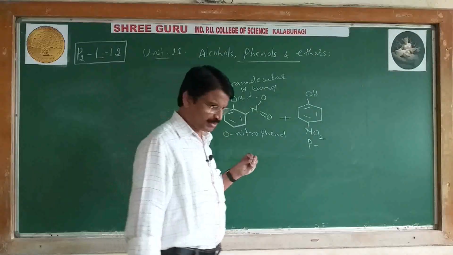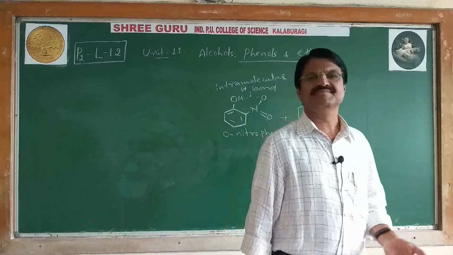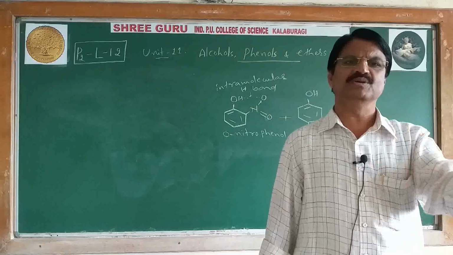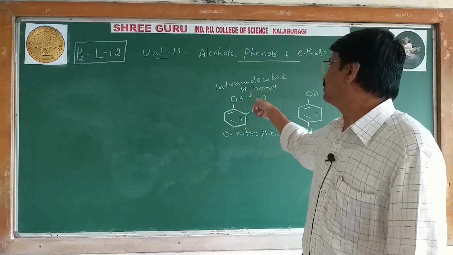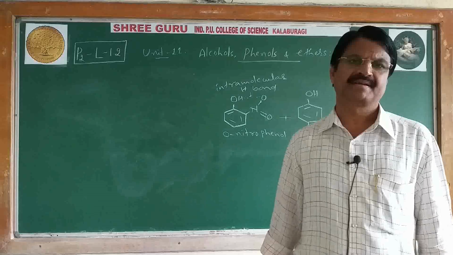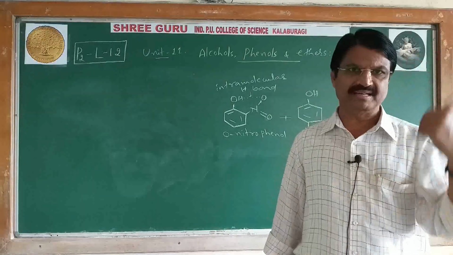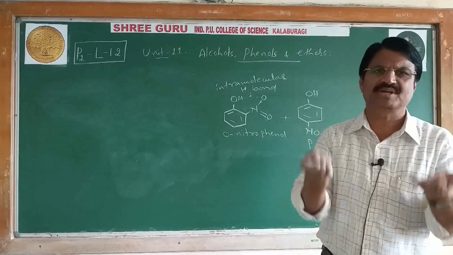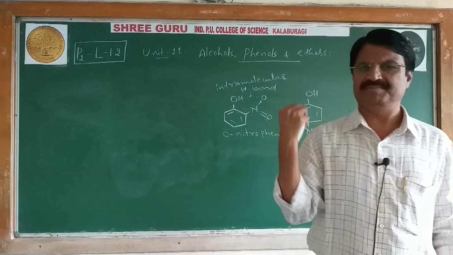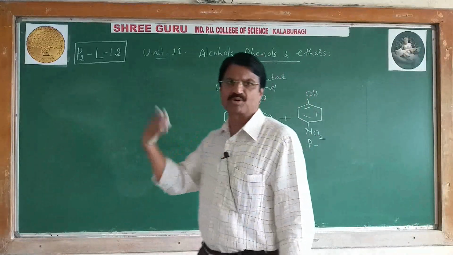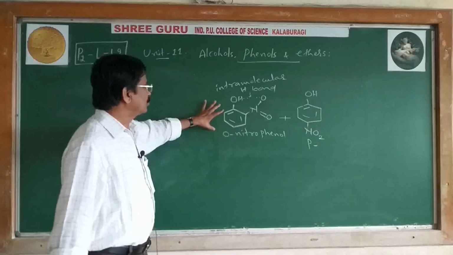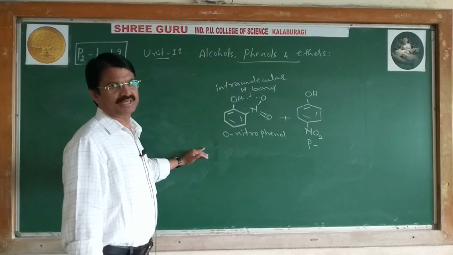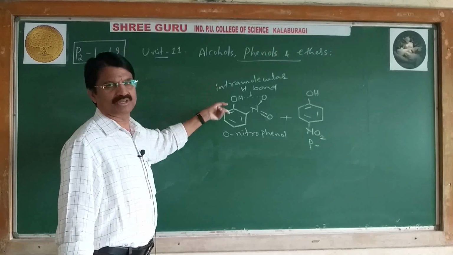The low boiling point of orthonitrophenol is due to intramolecular hydrogen bonding, and it is more volatile. More volatile means it easily evaporates. So it has more volatility and a lower boiling point due to intramolecular hydrogen bonding.